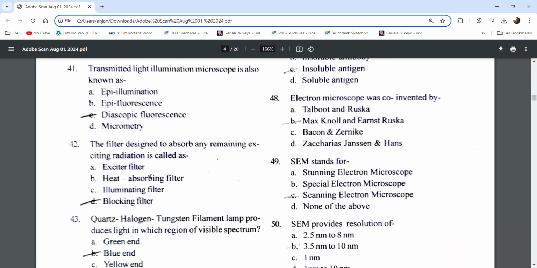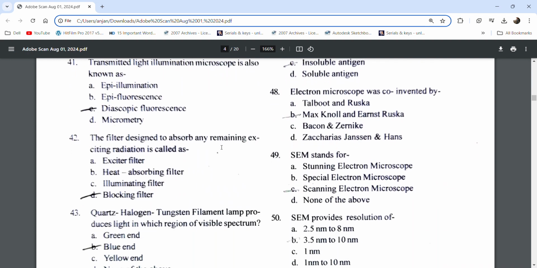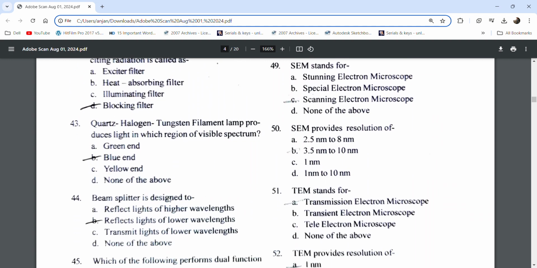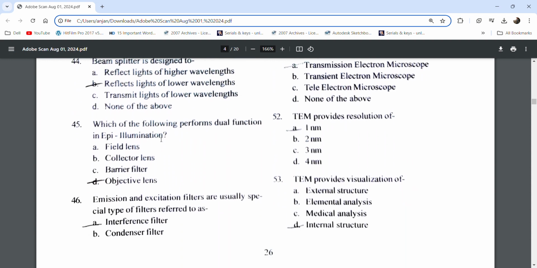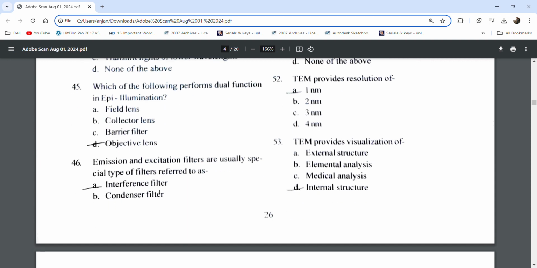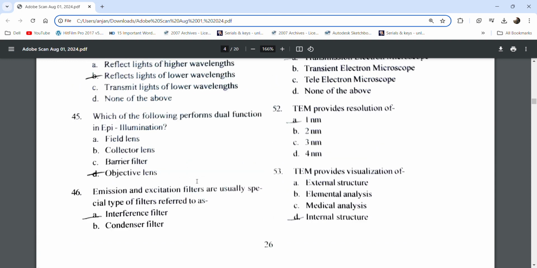diascopic fluorescence. A filter designed to absorb any remaining exciting radiation is called a blocking filter. A quartz halogen tungsten filament lamp produces light in which region of the visible spectrum? Blue. A beam splitter is designed to reflect light of lower wavelength. Which of the following performs a dual function in illumination? Objective lens. Emission and excitation filters are usually a special type of filter referred to as interference filters.